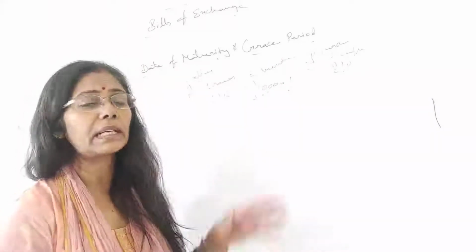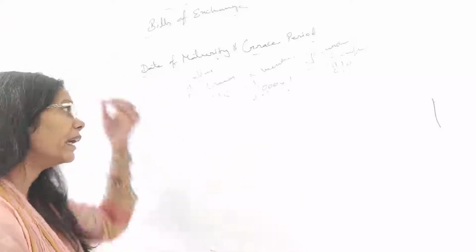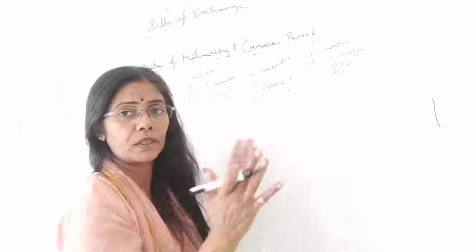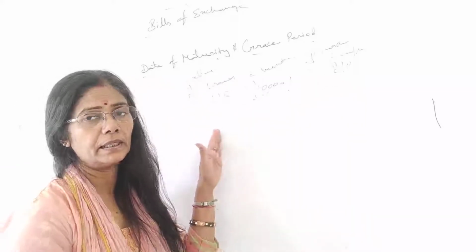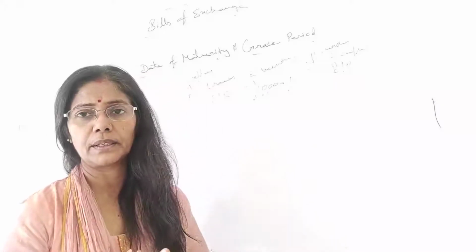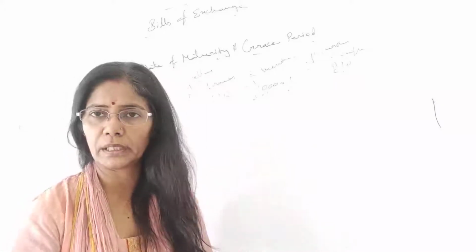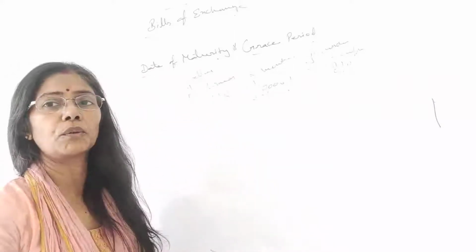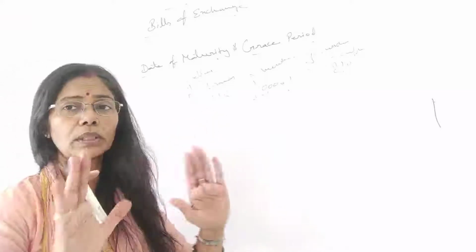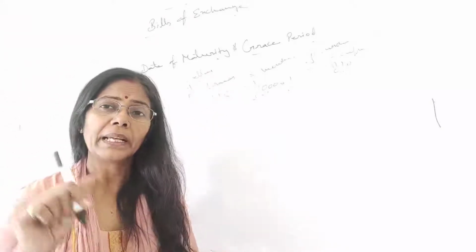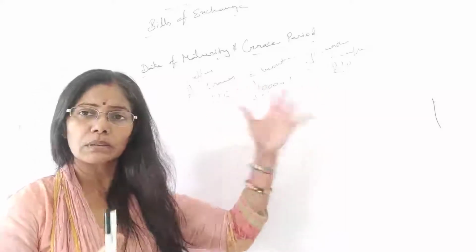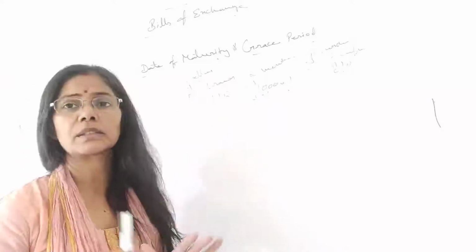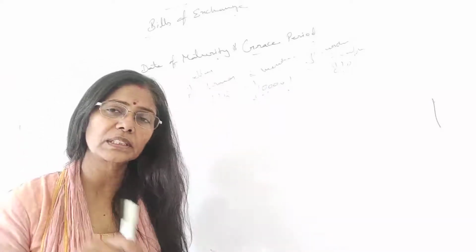Now you will get in a question that A and B, 2 parties, are there. Mr. A has sold the goods to B. What has A done? A has made a sale. So what would B have done? B has made a purchase. And everyone knows the entries of sale and purchase. Let's do the entry of the sale. This is not on a cash basis, students. You should be very clear. If it were on a cash basis, you would not need this. There was no requirement of a bill of exchange. A bill of exchange is required where credit transactions are there, for safety purposes.